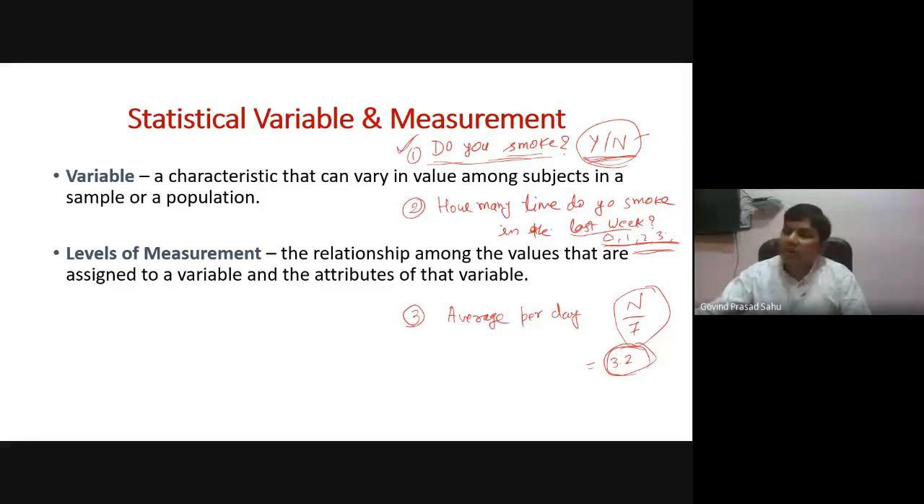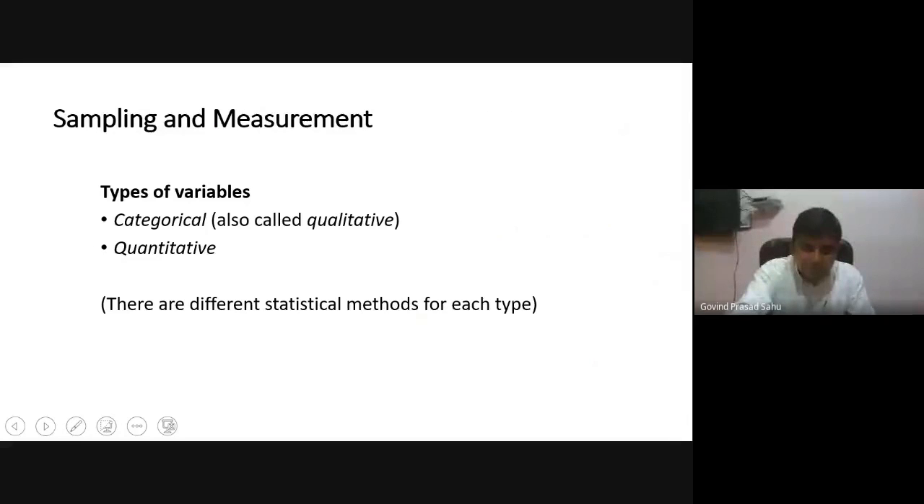Another thing is the level of measurement. So what is the level of measurement? It is the relationship among the values that are assigned to a variable and the attributes of that variable. That is defined as the level of measurement. I will explain it in detail with the help of an example. So let us see the different levels of measurement.